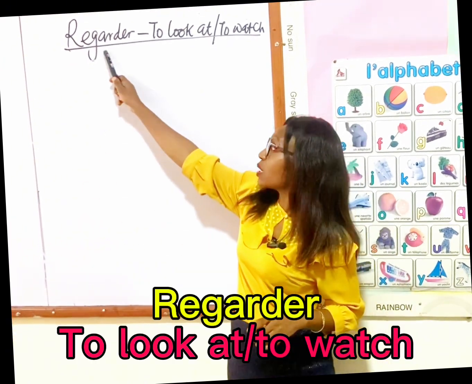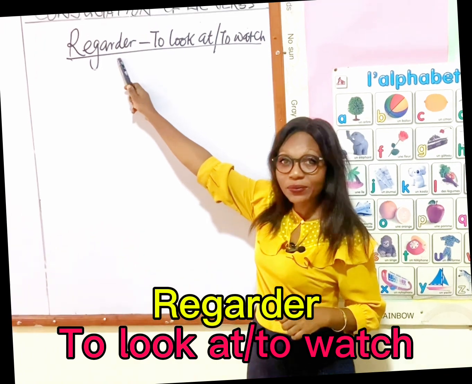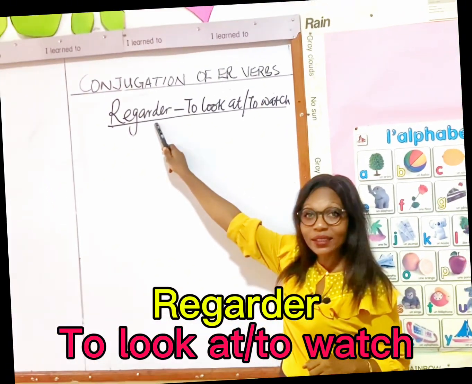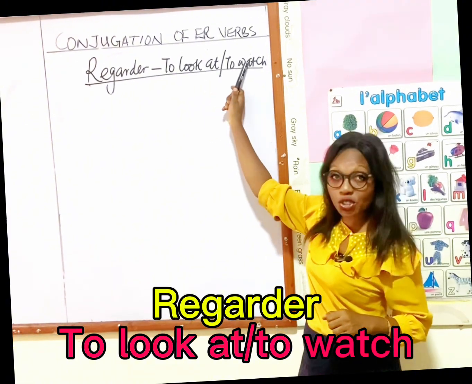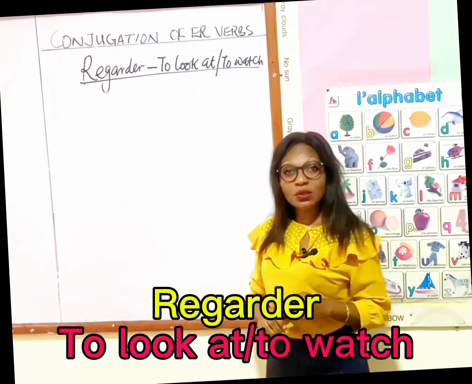So repeat after me. Regarder. Regarder is the verb to look at or to watch. We want to go down to the conjugation.